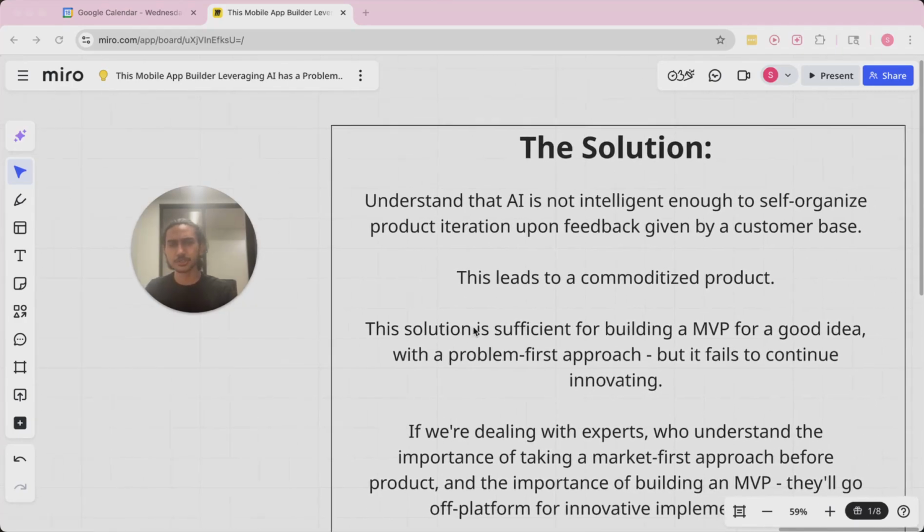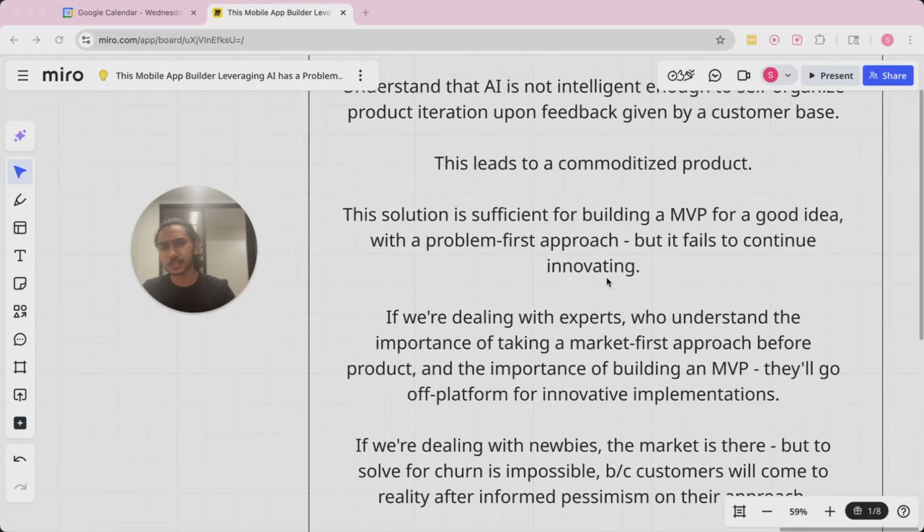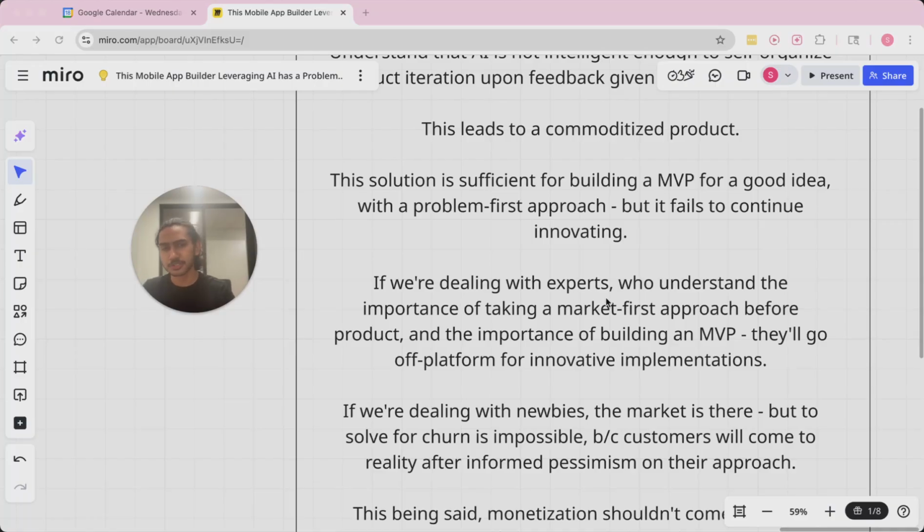And then we get into the solution. Understand that AI is not intelligent enough to self-organize product iteration upon feedback given by a customer base. This leads to a commoditized product. The solution is sufficient for building a minimum viable product for a good idea with a problem-first approach, but it fails to continue innovating. If we're dealing with experts who understand the importance of taking a market-first approach before product and the importance of building an MVP, they'll go off-platform for innovative implementations.